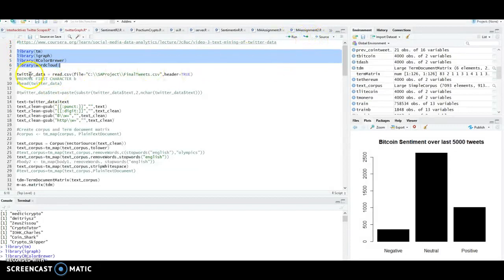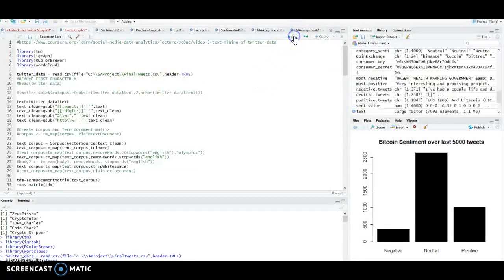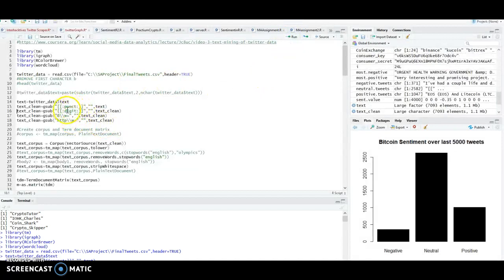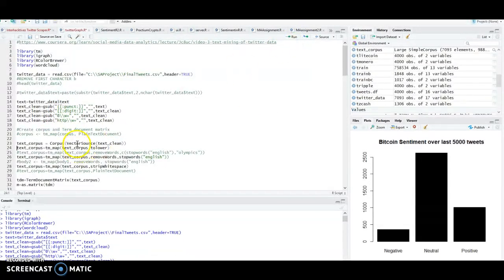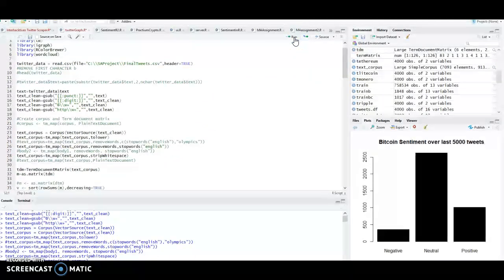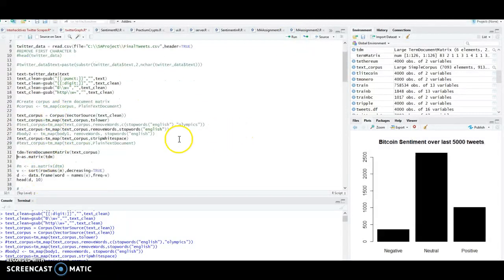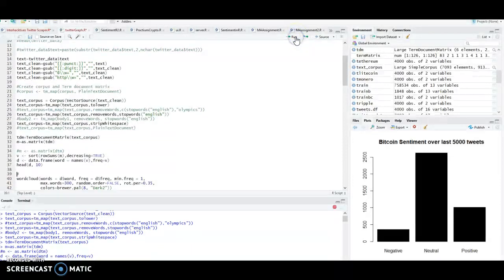So here we go, the Twitter information, and then I'll be cleaning up some of the punctuation, digits, at the rate, HTTP, and all sorts of things. This also does all the cleaning up, converting to lowercase, removing stop words and white space before we use the corpus. So here I'll be just running this, and this one will create a term document matrix, which is like a TF-IDF, which we can use to plot our word cloud.